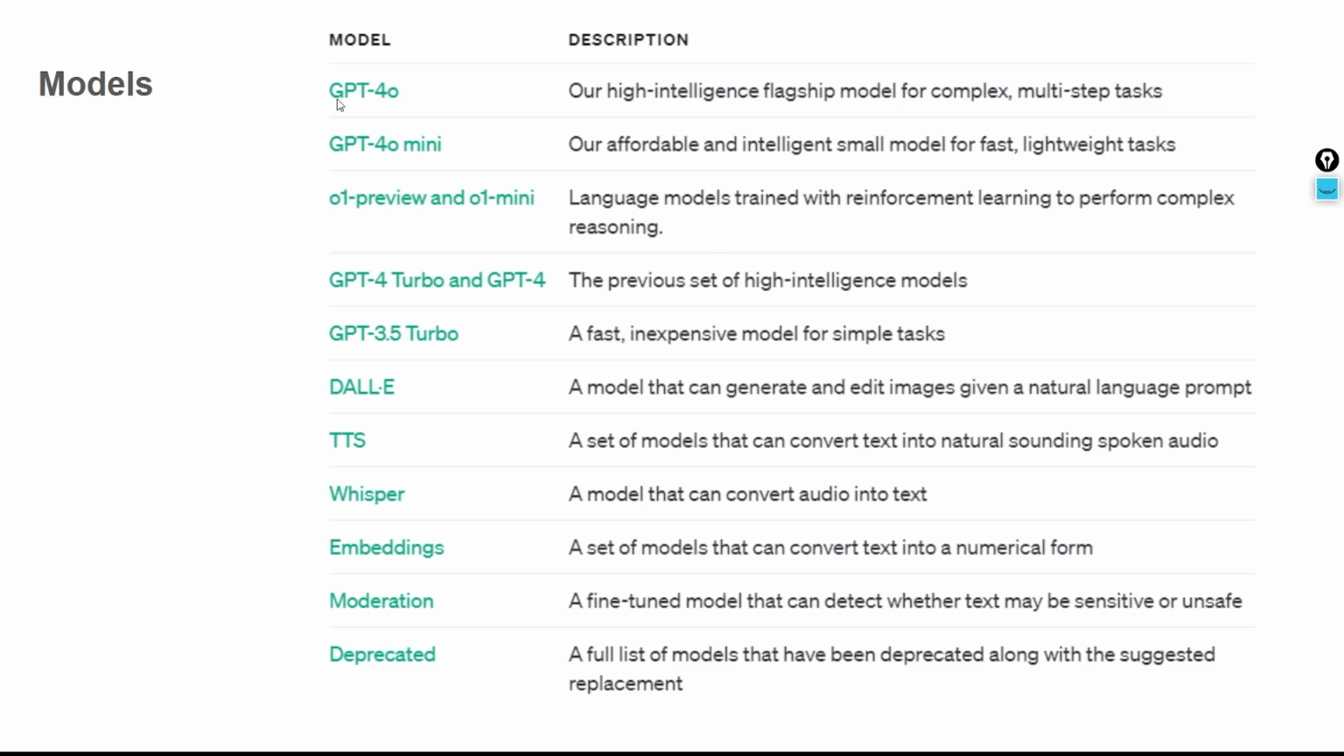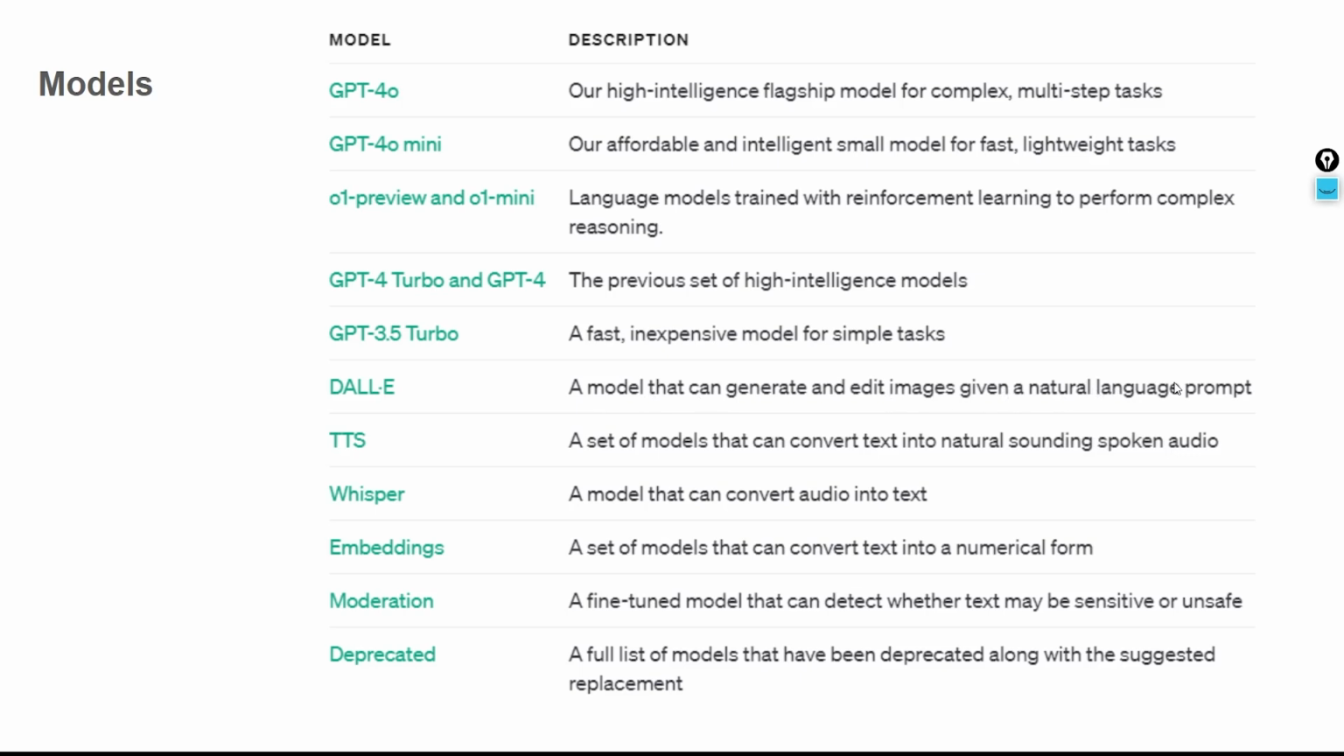These are some of the OpenAI models. We have GPT-4 or GPT-4 Mini, and DALL-E. These are different models, and each has a different purpose. For example, if you check DALL-E, it's a model that can generate and edit images given a natural language prompt. You just enter your prompt. So what is the prompt here?